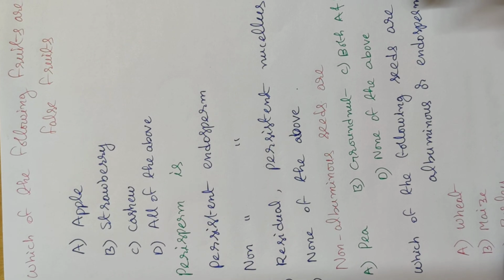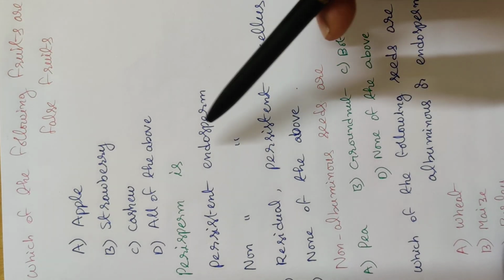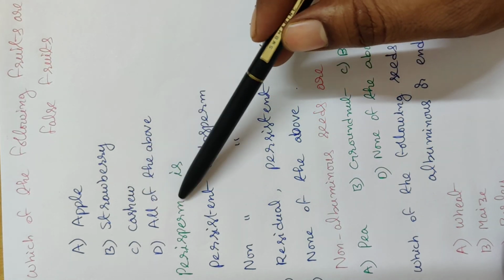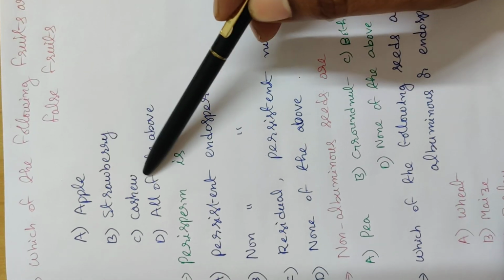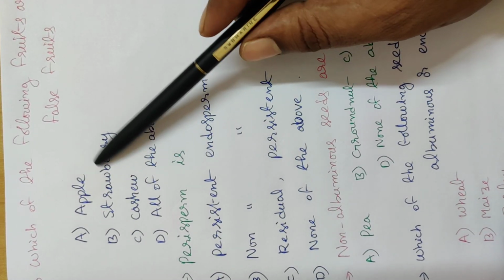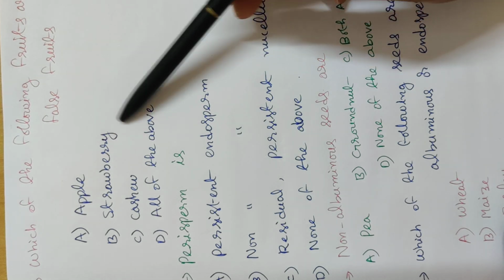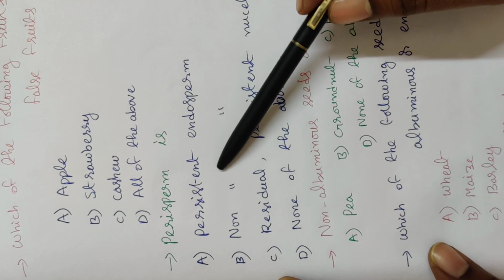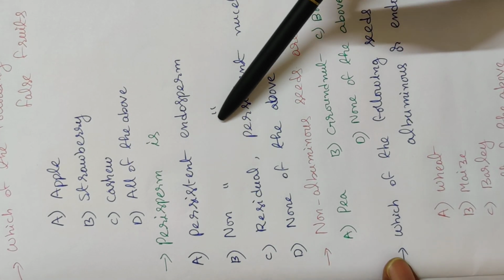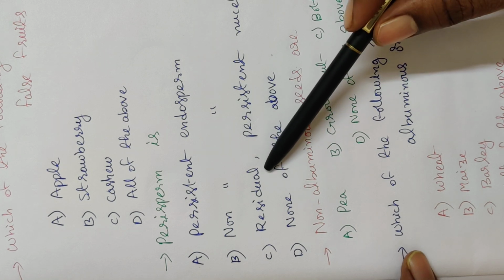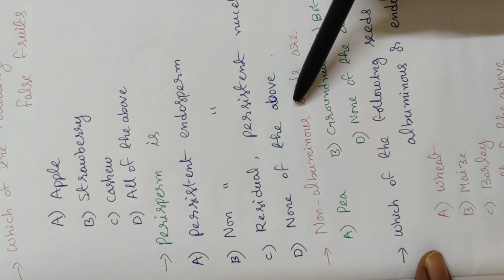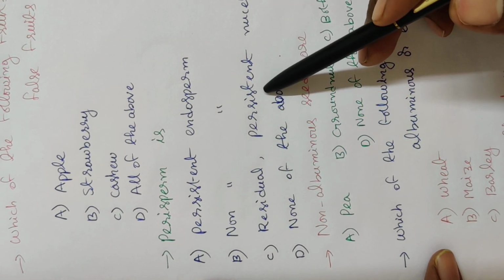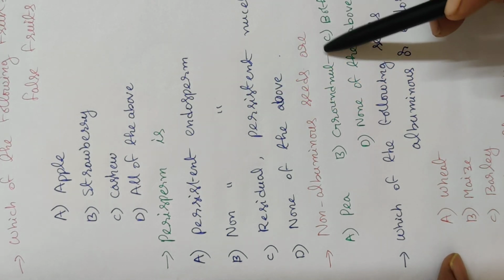Next question is, which of the following fruits are false fruits? Option A, apple; option B, strawberry; option C, cashew; option D, all of the above. All these fruits come under false fruits. Next question: perisperm is what? Options: A, persistent endosperm; B, non-persistent endosperm; C, residual persistent nucellus; D, none of the above. The residual persistent nucellus is known as perisperm.